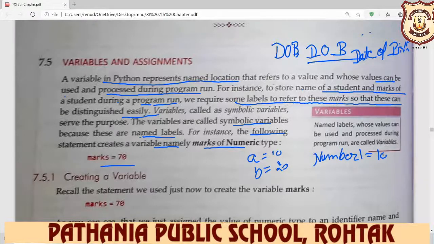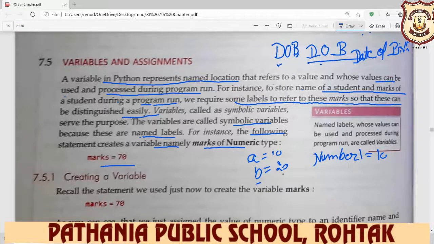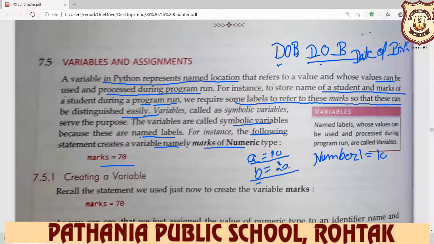Now creating a variable, how to create a variable? Listen to one point here carefully: variables and assignment. Assignment is to assign a value to a variable, and variable is the name where you store your data. DOB, A, B, these all are your variables. And when we put the equal sign and then write any value, numeric value or string value, this means we are assigning the value to the variable. So this is your assignment.